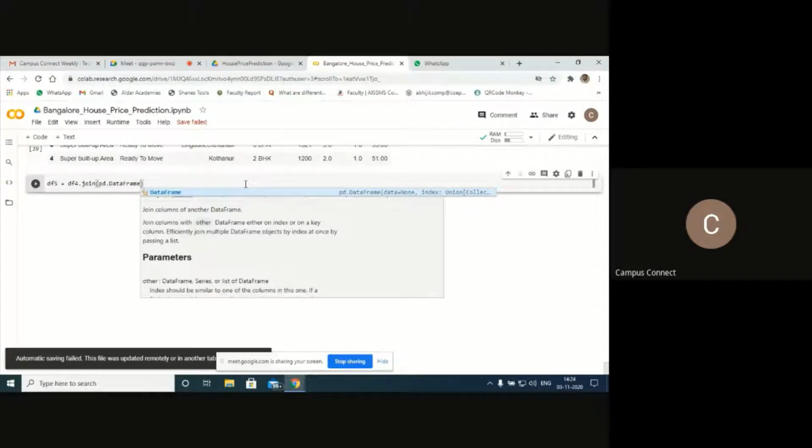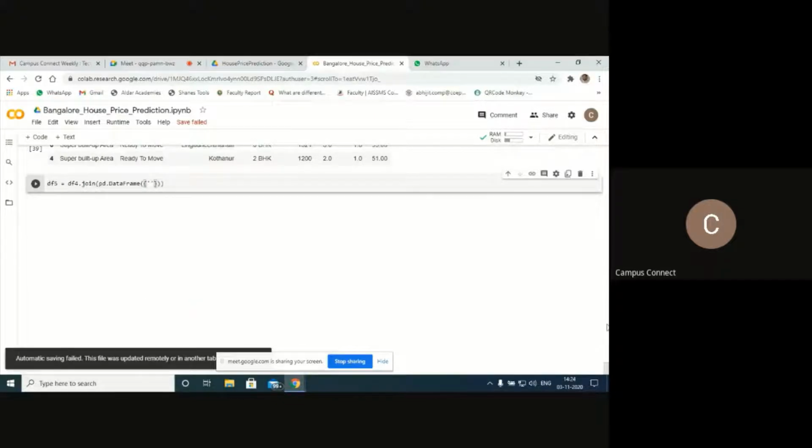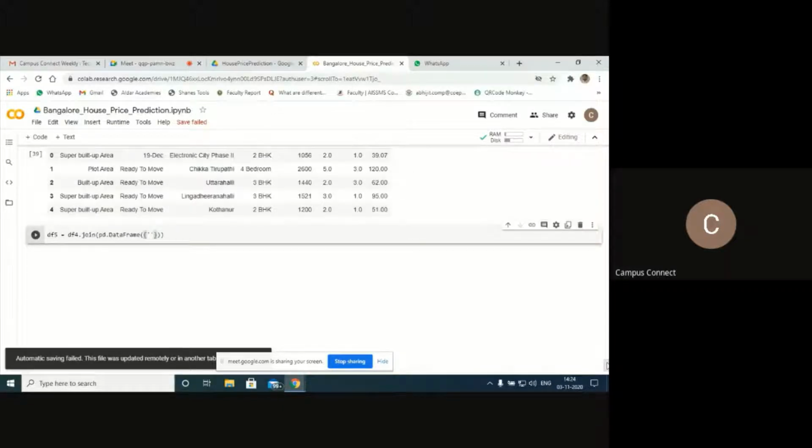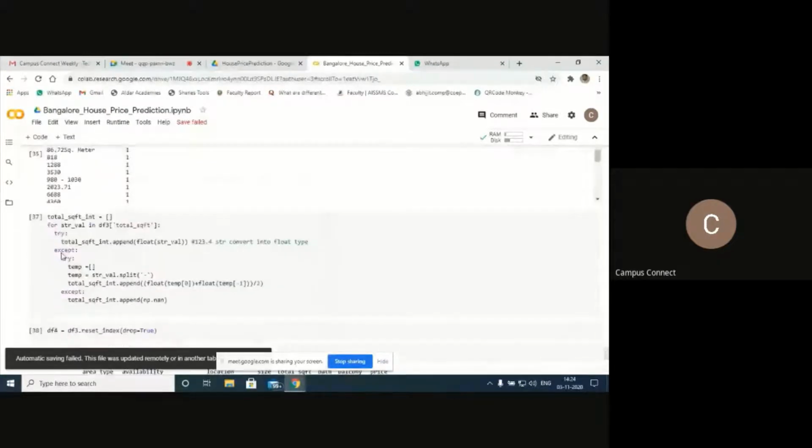Now call the feature name, that new column name. My new column name is total square feet. Yes, this one, total square feet. So I'm going to add this.